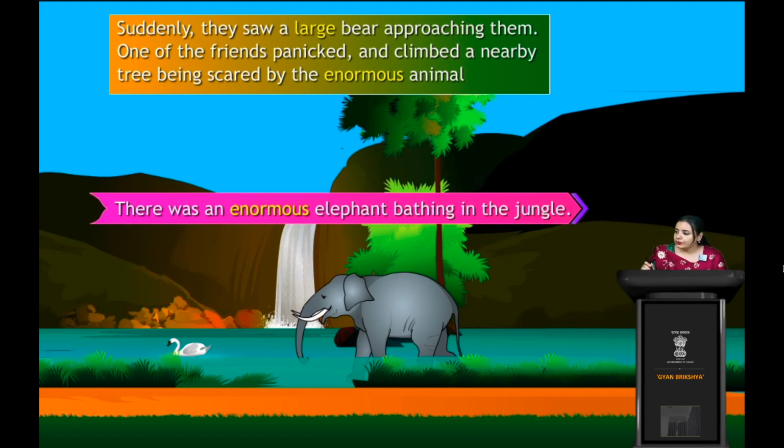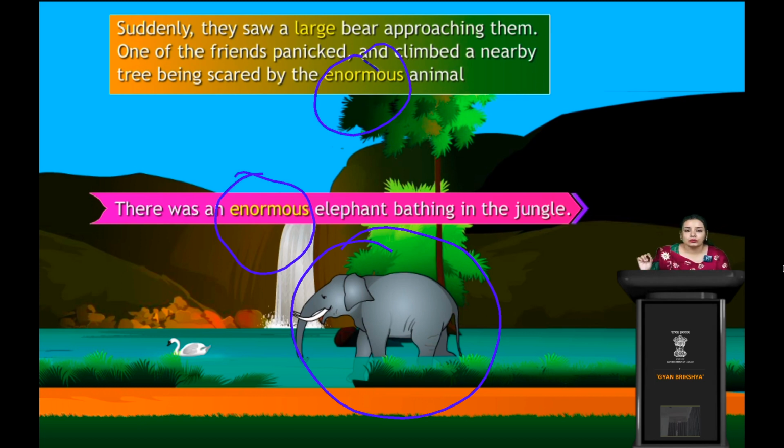Now this is so beautiful, right? Yes, the scenario is very beautiful. So there was an enormous elephant bathing in the jungle. So in the jungle, this giant or enormous elephant is bathing. So enormous. Here also enormous. These are some words that are used in the sentences to make them more meaningful.